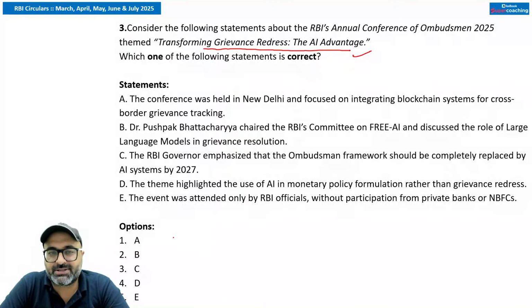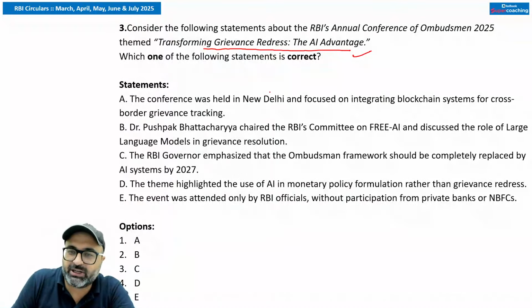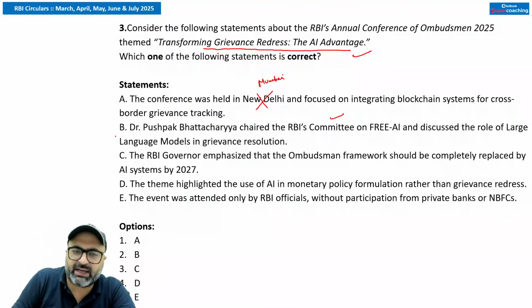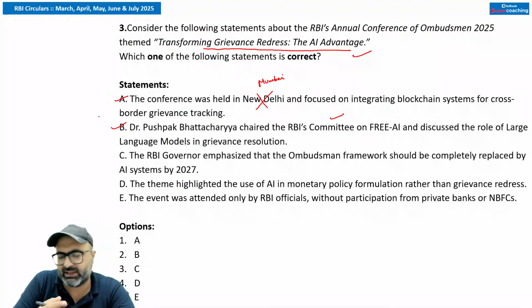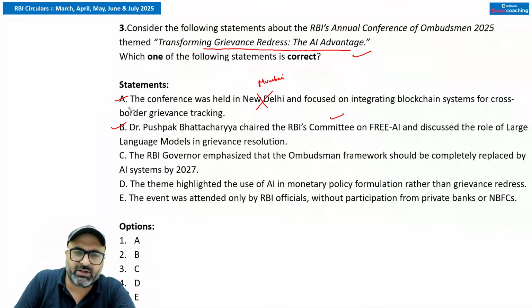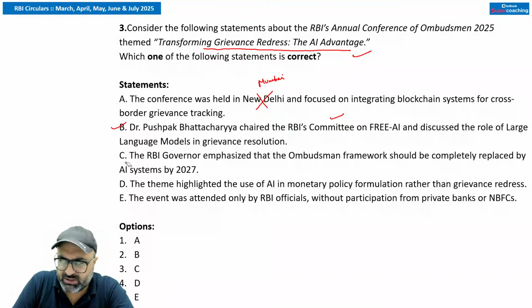Okay, let's see. The conference was held in New Delhi. No, sir, this is wrong. This conference was basically held in Mumbai. Dr. Pushpak chaired the RBI's Committee on Free AI and discussed, yes, sir, and even the free AI related report has been already submitted. So B option till now is correct.